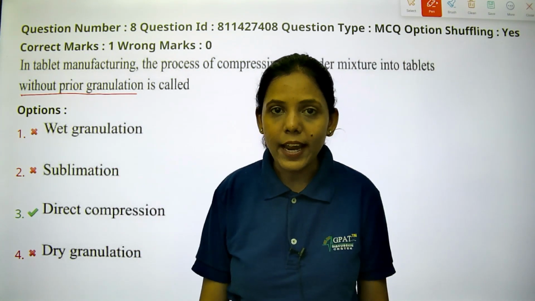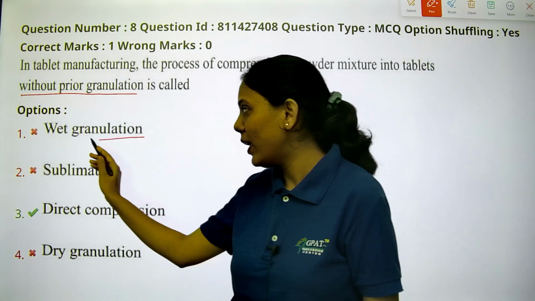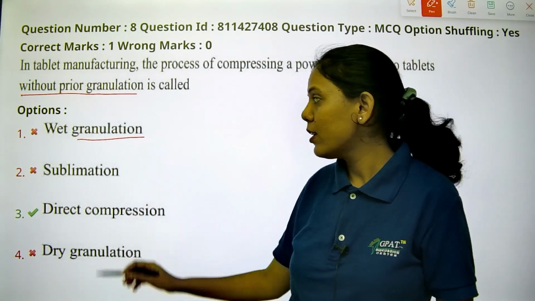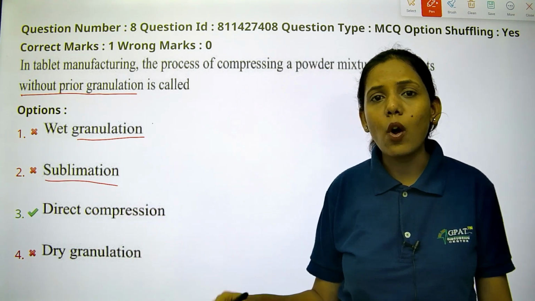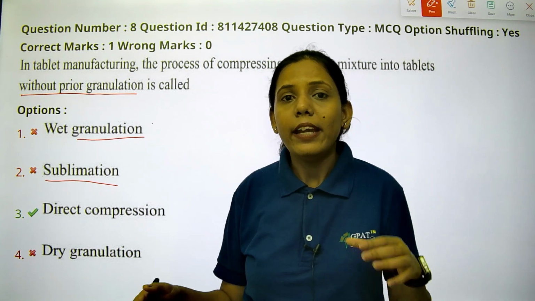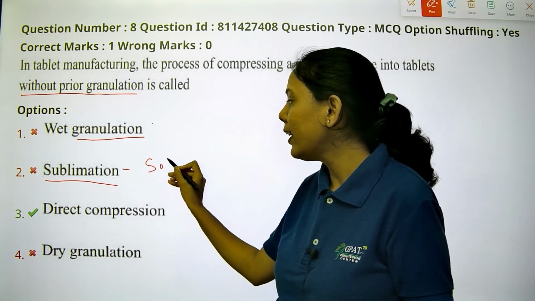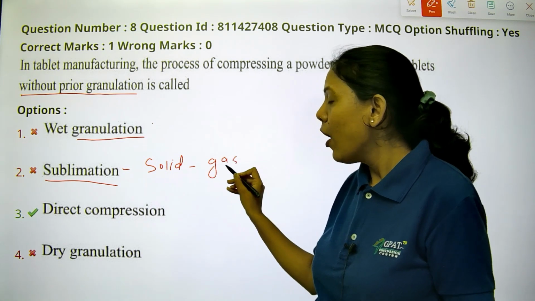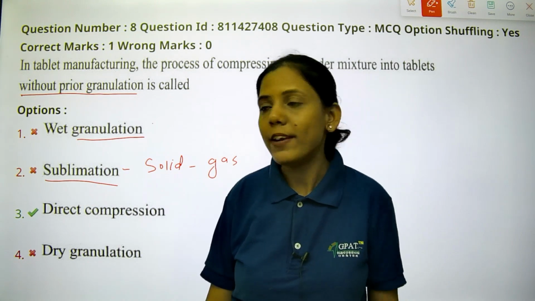Option 1 is wet granulation. The name itself suggests that it is having a process of granulation. That means they will use granulation in this one. So this is not the option. Sublimation is not for tablet manufacturing. It is a process where solid gets converted into gas without converting into liquid. So that is sublimation. That is not for manufacturing.